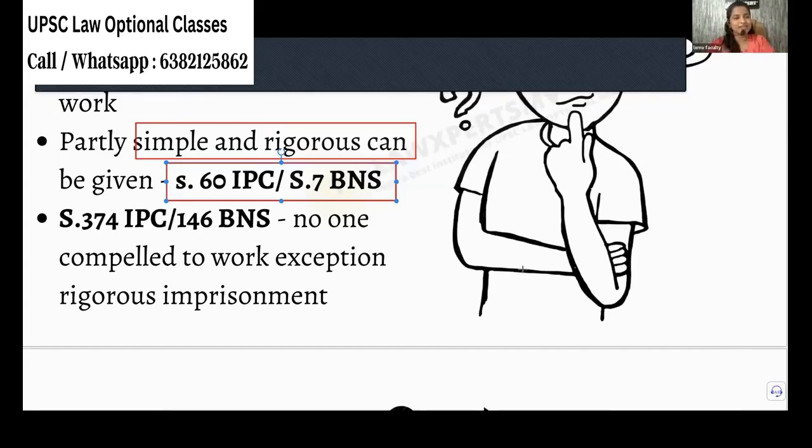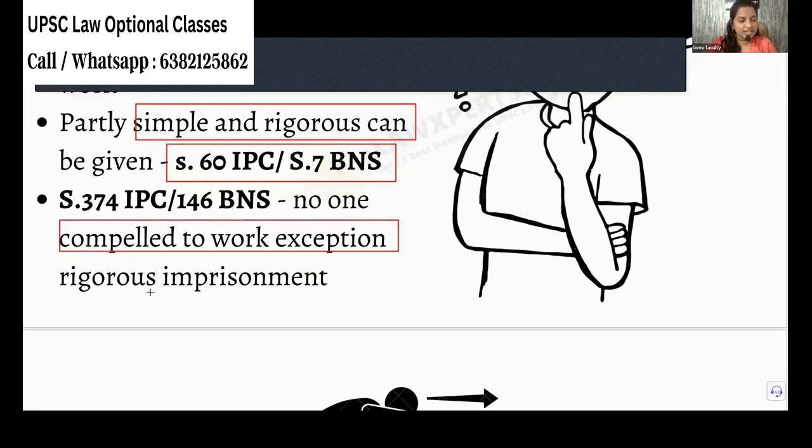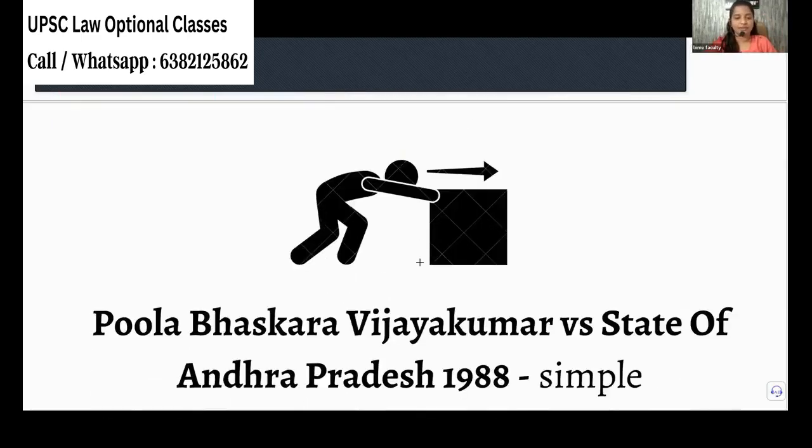Okay. See, compelling a person to work is called what labor? We will see in the constitution, right? What labor will we say? Bonded labor, right? That is abolished in the constitution. But in rigorous imprisonment, they ask for compulsory labor. One bright mind went to court telling that it is violating the constitution. But they told, no, it is an exception because of their behavior. It is a punishment, so it is an exception. Rigorous imprisonment, yes, we can compel the person to work. That was also given. Okay.